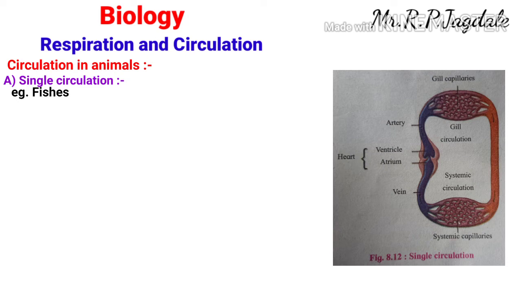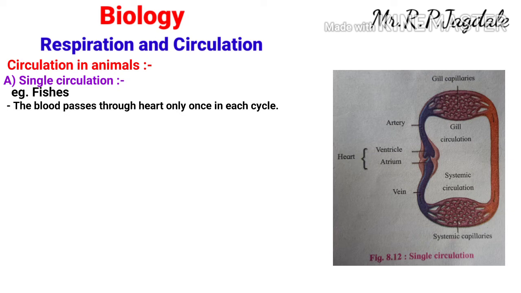Now what is single circulation? In the single circulation, blood passes through the heart only once in each cycle. That means in each cycle blood passes through the heart only once. That's why it is called single circulation.